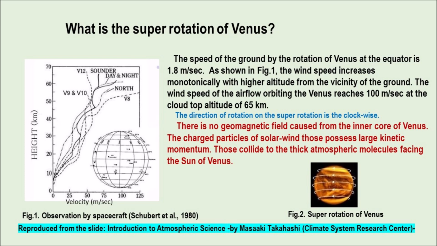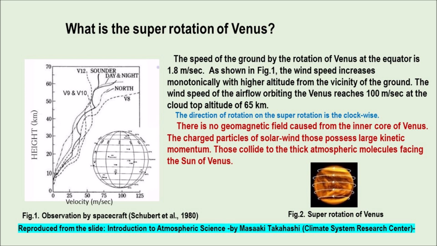As shown in Figure 1, the wind speed increases monotonically with higher altitude from the vicinity of the ground. The wind speed of the airflow orbiting Venus reaches 100 meters per second at the cloud top altitude of 65 kilometers. The direction of rotation of the superrotation is clockwise.